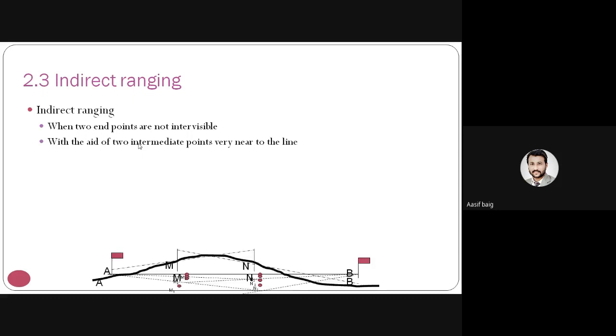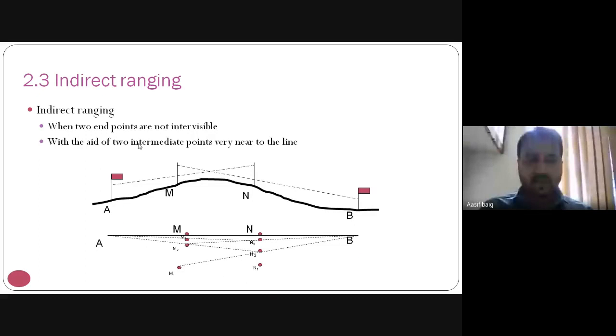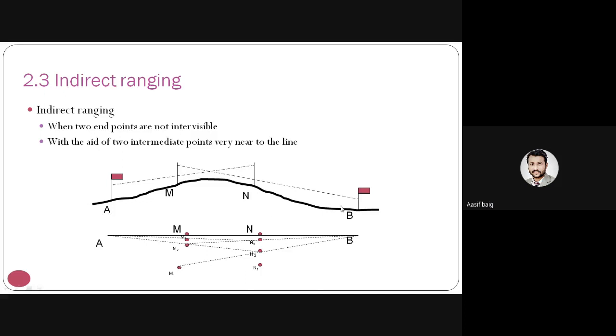Another method is indirect ranging. Indirect ranging is used when the person at station A cannot see the person at B. In that case, we have to perform indirect ranging. Here, the person at M will direct the person at N to be in the line of B. Then the person at N will direct the person at M to be in the line of A.